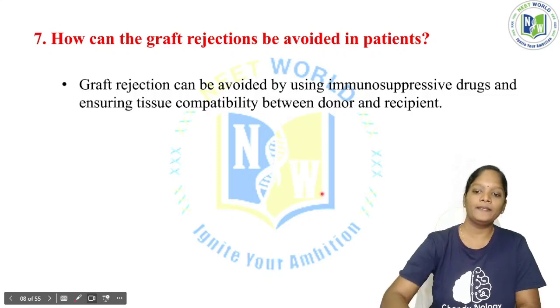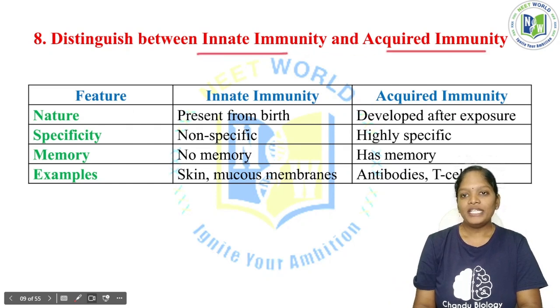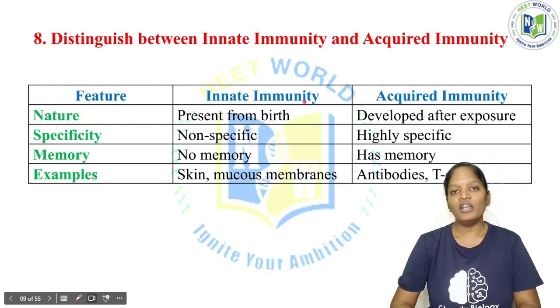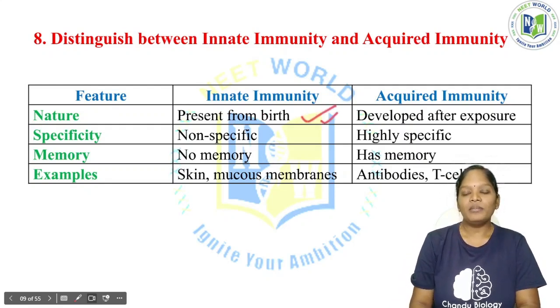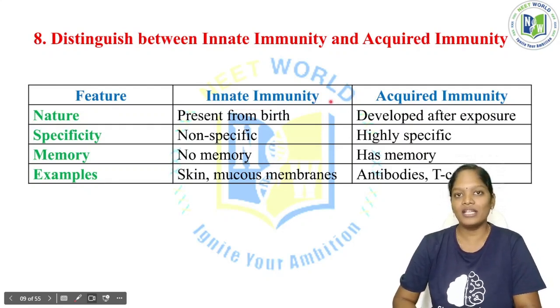Okay, now, what is the difference between innate immunity and acquired immunity? Innate immunity means it is present from birth. Whenever a baby is born, immediately the body of the baby has innate immunity. We have studied innate and acquired immunity in the long answer questions itself.